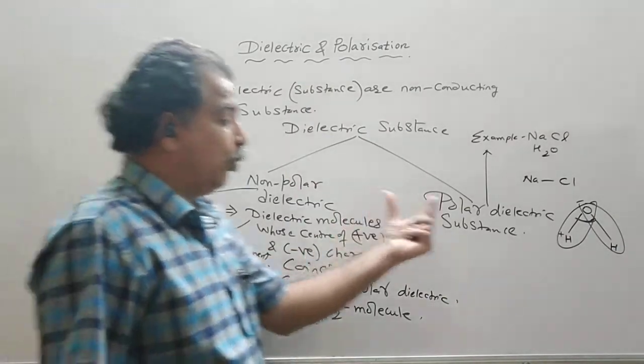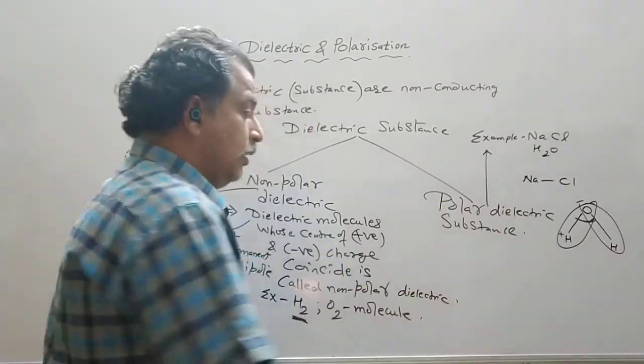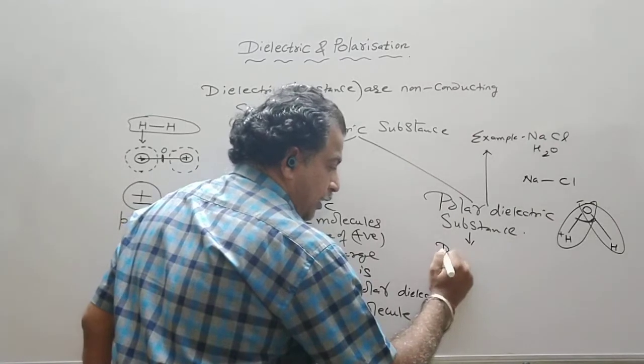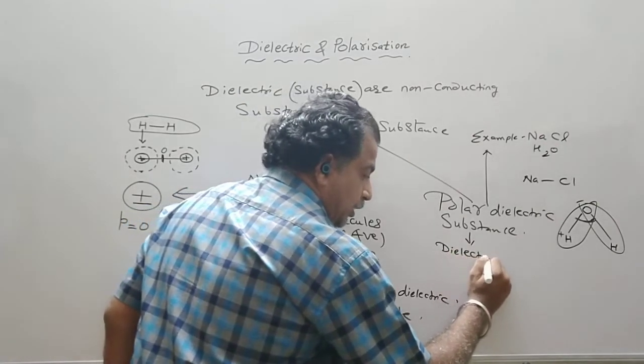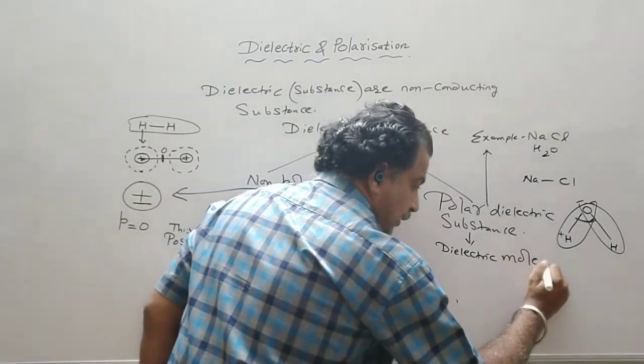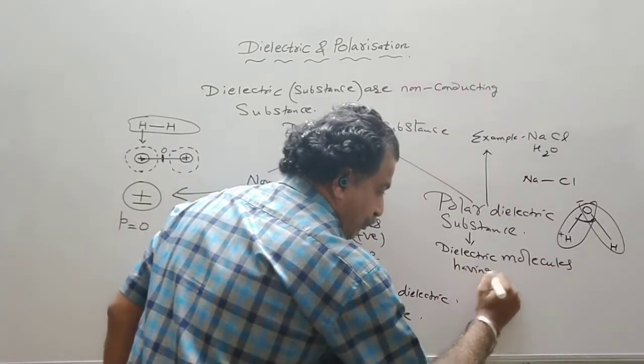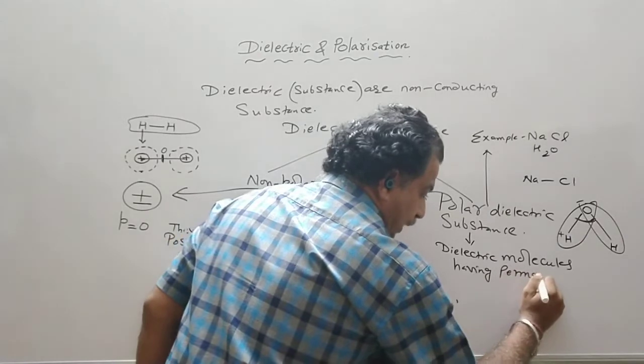Now what are polar dielectric substances? Polar dielectric molecules are the dielectric molecules having a permanent electric dipole moment.